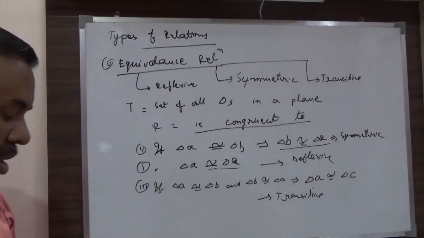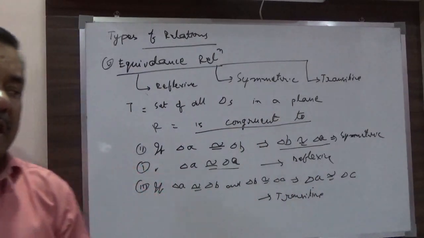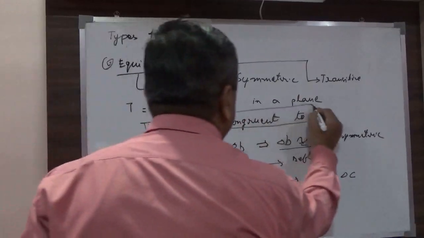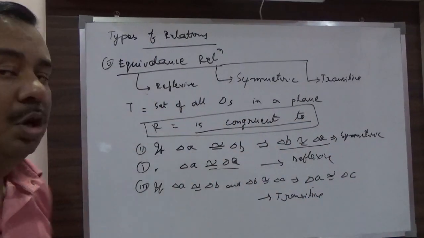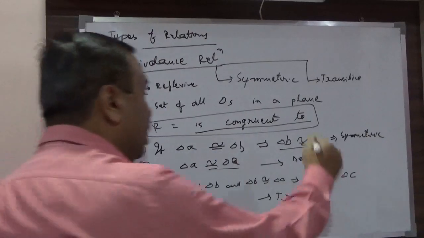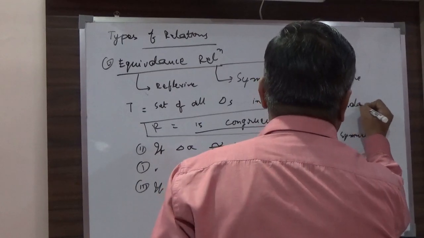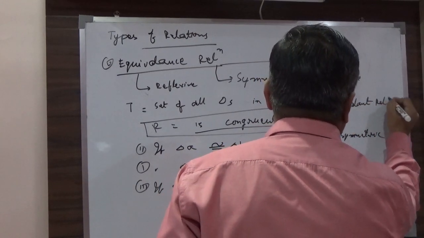All the three conditions are satisfied, so I can say that this relation, congruent to, is an equivalence relation.